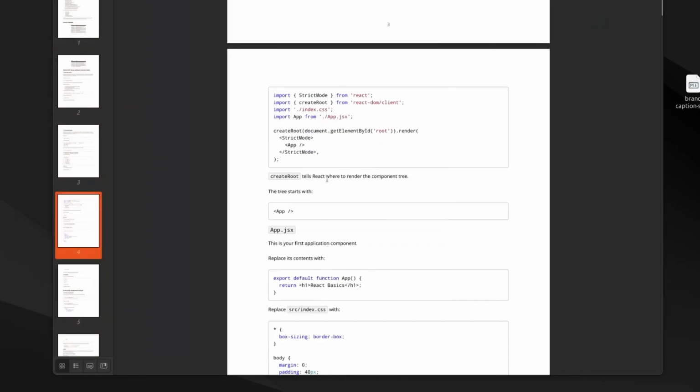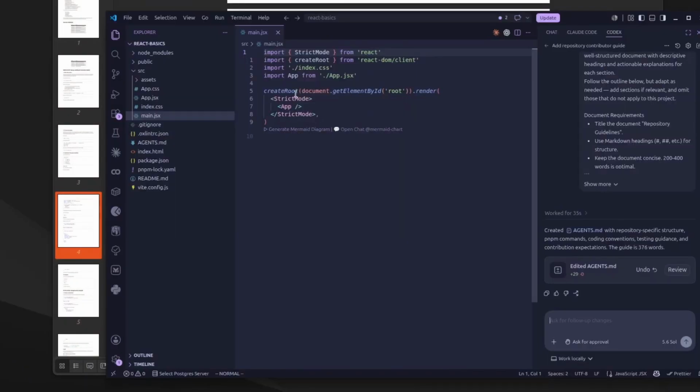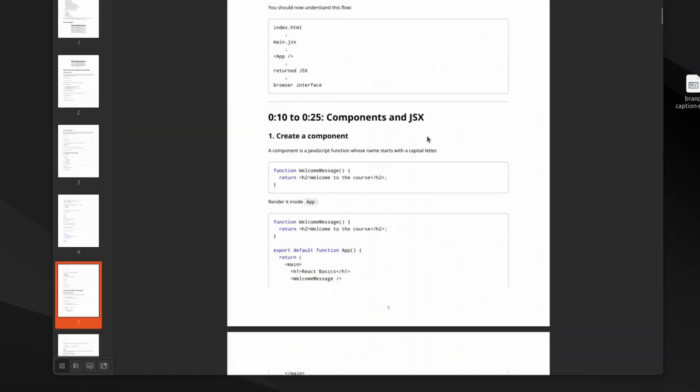Create root tells React where to render the component tree. So here we go. This is where it renders it. Nice, that's pretty much it. Let's just skip to the next bit. Let's create our first component, the welcome component. So it looks like these components are just functions.